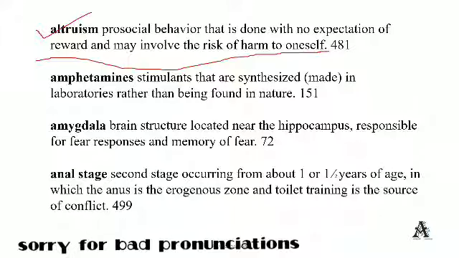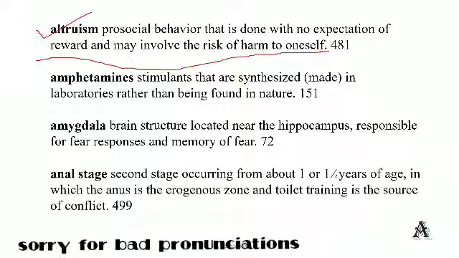Third one is amygdala. Amygdala is related to memory of fear. This is a very short question and it will definitely be asked in the upcoming NET exam. Amygdala is basically a brain structure located near the hypothalamus. They will not ask where it is located, but what amygdala does. Basically, amygdala is used for memory of fear.